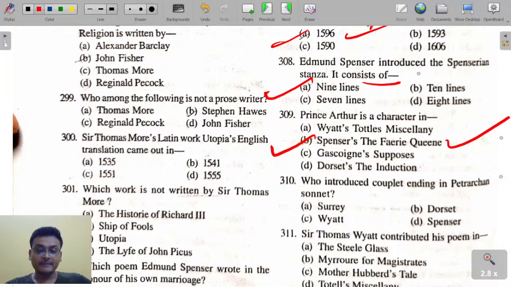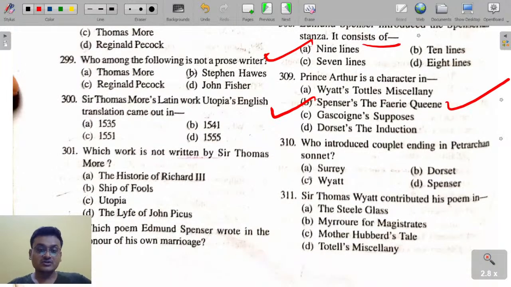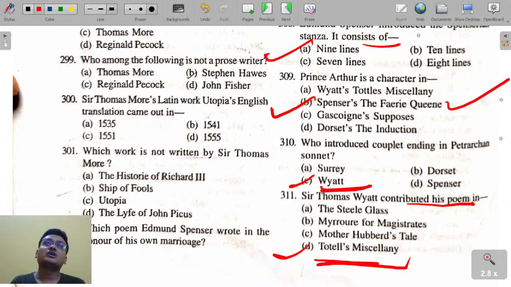Who introduced the couplet-ending Petrarchan sonnet? It is Thomas Wyatt. Thomas Wyatt contributed his poems to Tottel's Miscellany. Tottel's Miscellany was published by Richard Tottel, and that's why it is named Tottel's Miscellany. Okay.